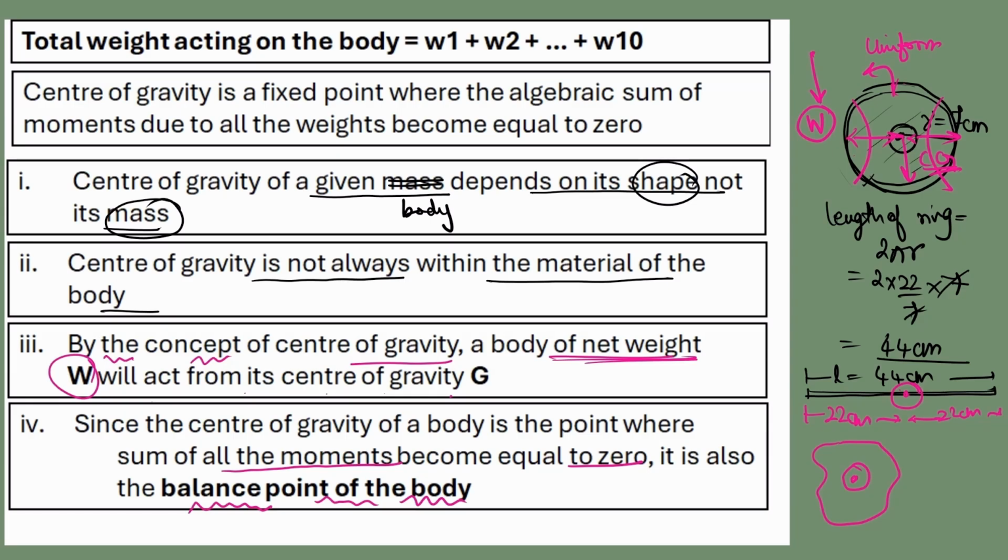Alright, so understand this concept very clearly. Center of gravity does not depend on the mass, it only depends on the shape of the body. Center of gravity is not always at the center of the body. Center of gravity is a point that we consider for practical purposes, the point object from where the entire mass or entire weight of the body is acting, and it is a point where all the moments about the point become equal to 0. Therefore, this point is called the balancing point.